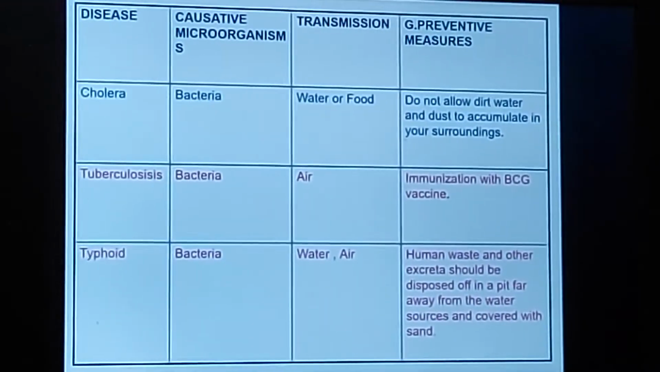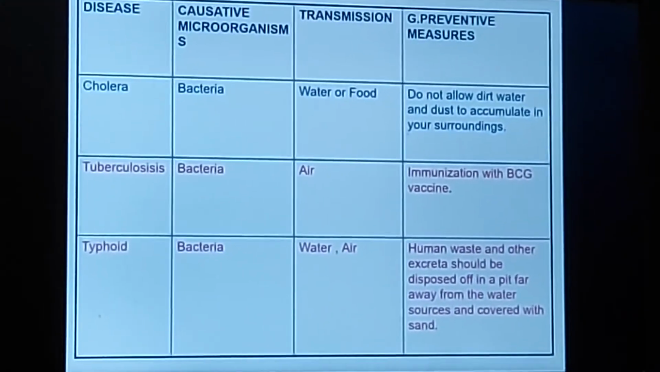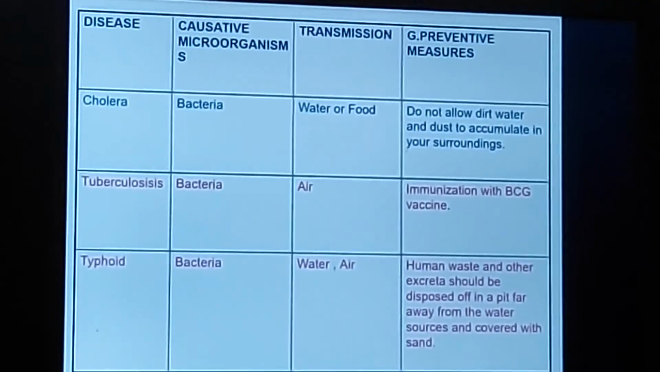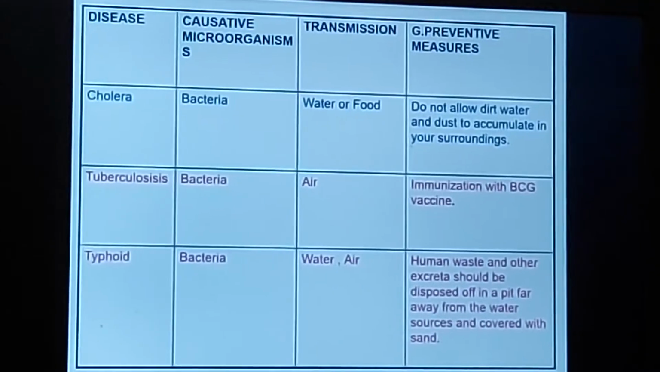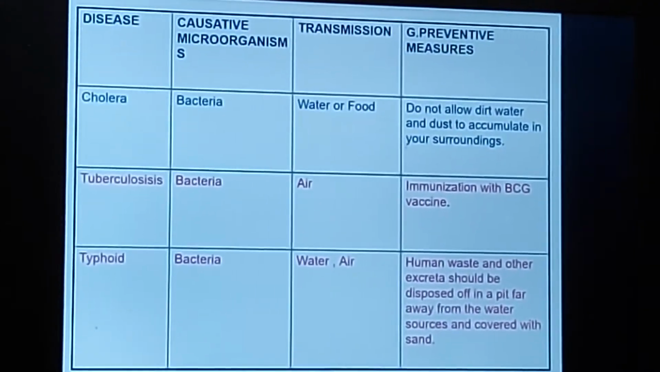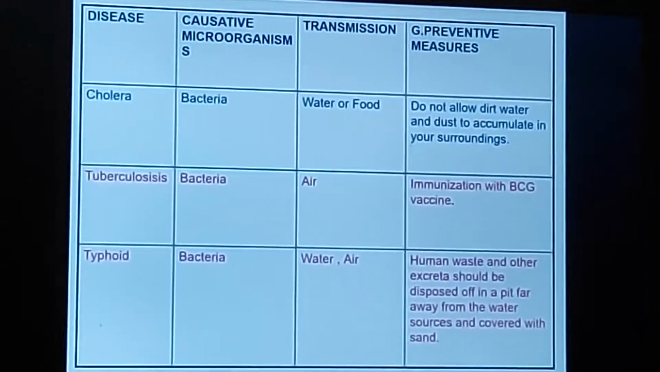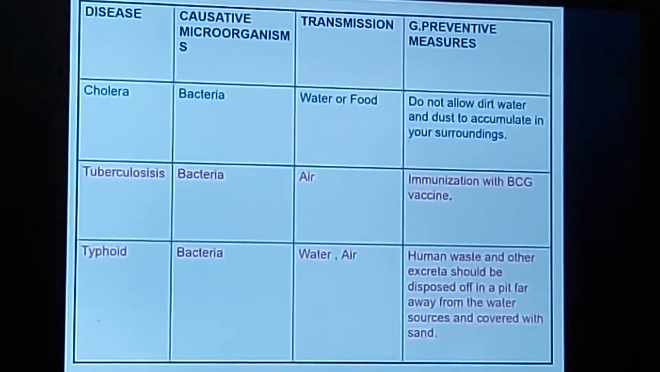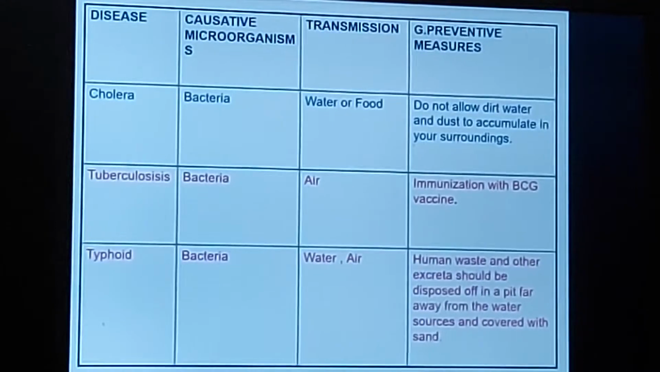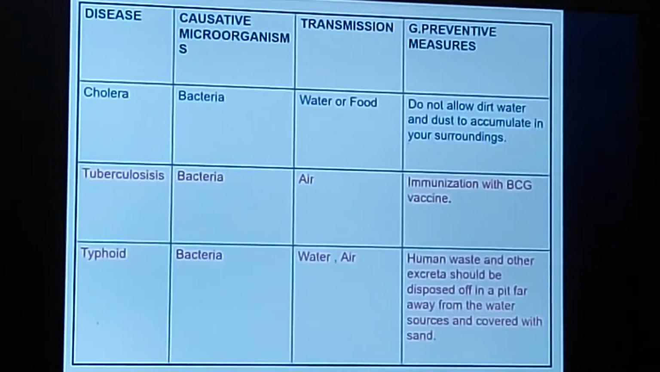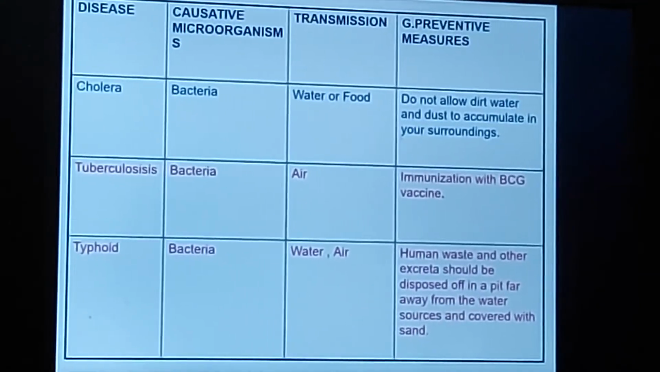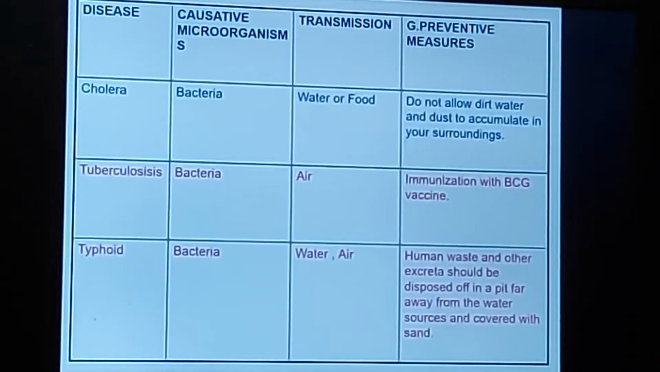The first disease which is caused by bacteria is cholera. The way it can be transmitted is either by water or food. Contaminated food and water are the major cause of cholera. And how can we prevent it? You can prevent your food and water from being contaminated. So you should always keep it covered. Do not allow dirt to enter the water or food.